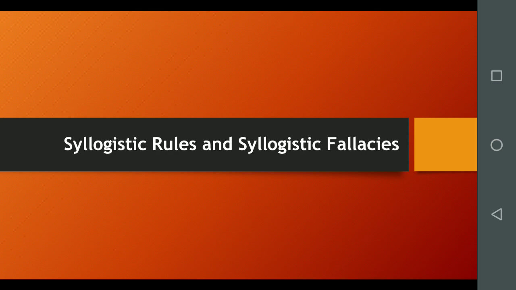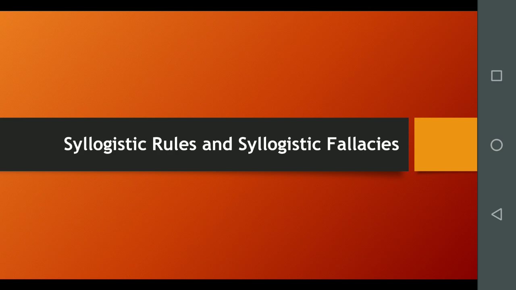Let's deal with syllogistic rules and syllogistic fallacies. A syllogism may fail to establish its conclusion in many different ways. To help avoid common errors, we set forth rules, of course 6 of them, to guide the reasoner. Any given standard form of syllogism can be evaluated by observing whether any one of these rules has been violated or broken.